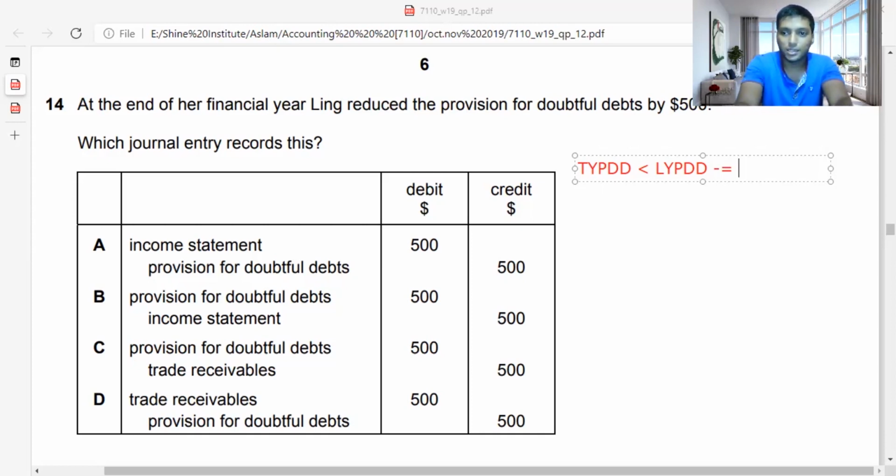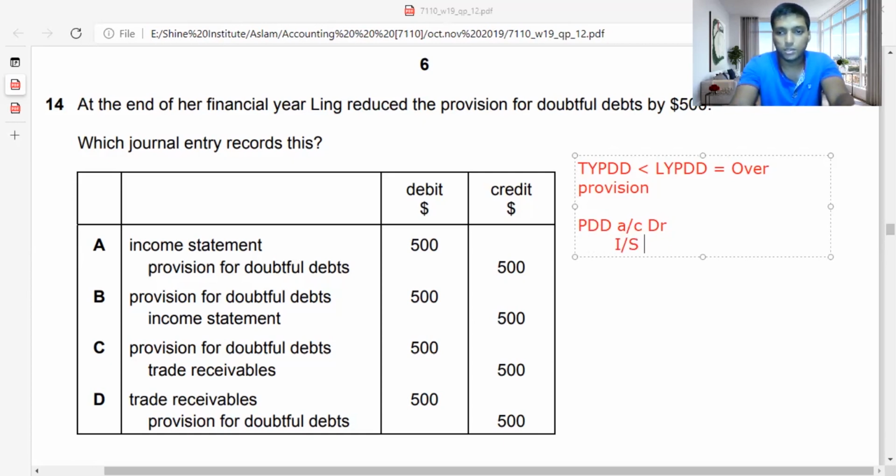So this is this year's provision for doubtful debt and last year's provision for doubtful debt, and the difference. If your last year's provision for doubtful debt is higher than this year's provision for doubtful debt, then of course you have made an over provision. So how do we record an over provision? We record it in this way: provision for doubtful debt account debit, income statement account credit.